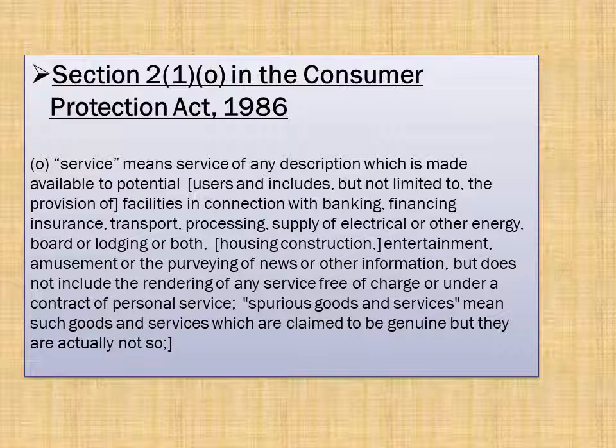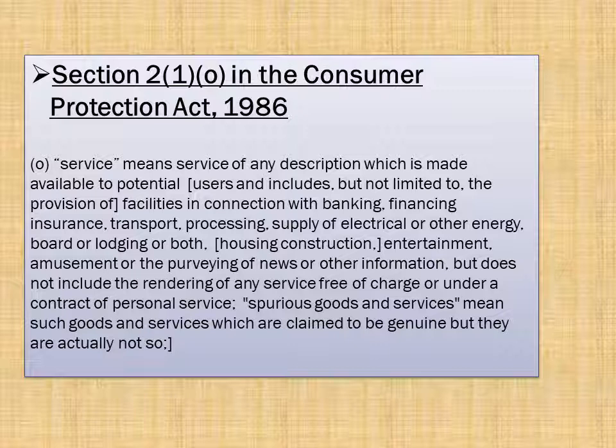Service means any service of any description which is made available to potential users and includes, but not limited to, the provision of facilities in connection with banking, financing, insurance, transport, processing, supply of electrical or other energy, board or lodging or both, house construction, entertainment, amusement, or the purveying of news or other information, but does not include the rendering of any service free of charge or under a contract of personal service.